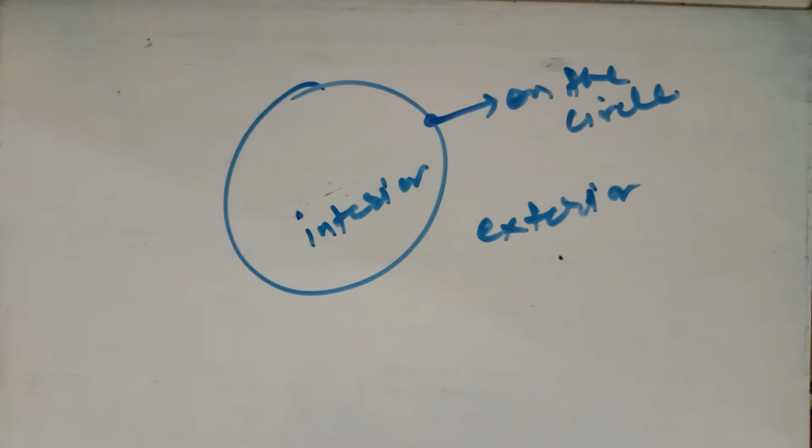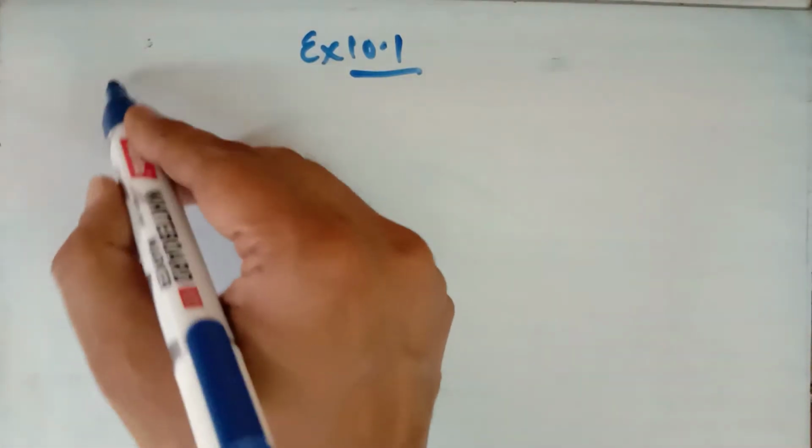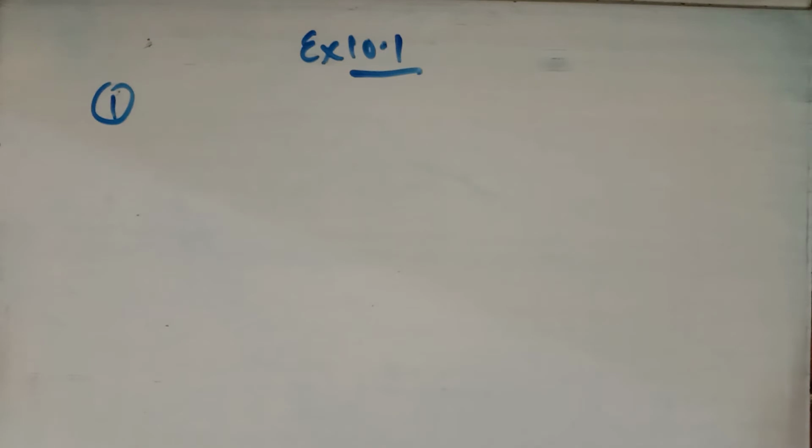So these are some basics of the circle which we have to do before Exercise 10.1 of your NCERT book. Now I will explain the solution of the first exercise of your NCERT book. Question number 1 is of fill in the blanks. The first is: the center of the circle lies in the dash of the circle.